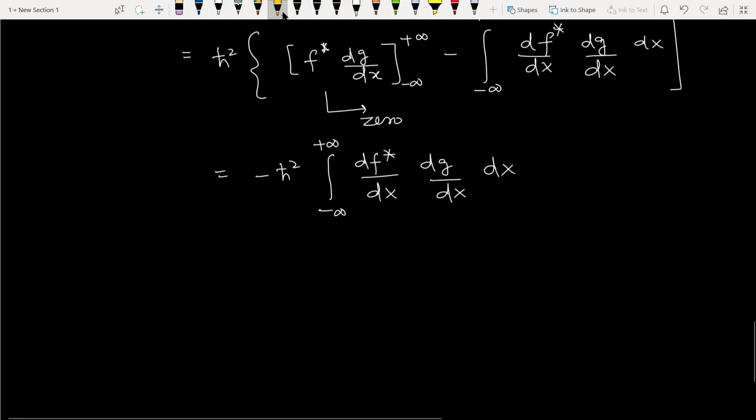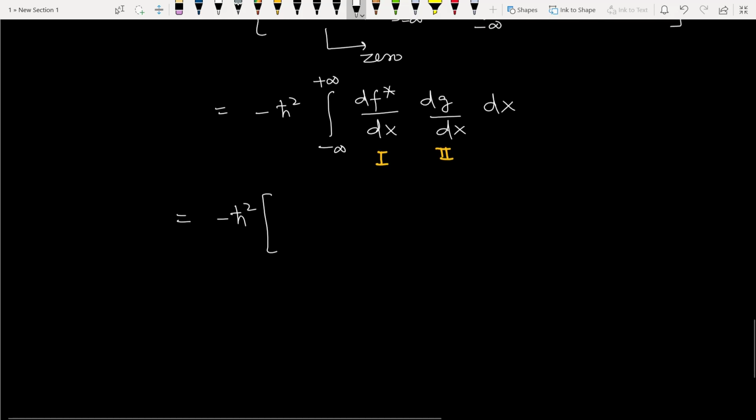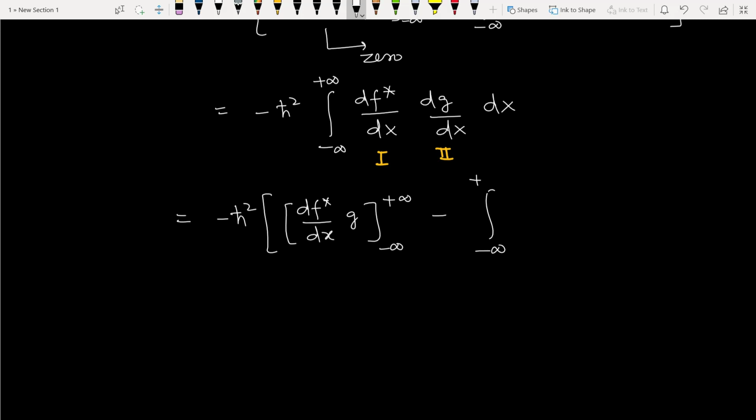So again we integrate by parts, first function, second function. So it will be minus h cut square, first function as such, integral of second function from minus infinity to plus infinity minus derivative of first function, integral of second function.